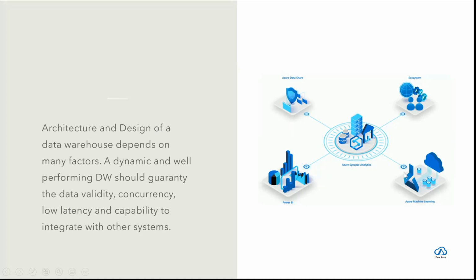So you have AML, Azure Machine Learning. You have all your microservices and other Azure applications. You have your Azure Data Share, which is Azure Data Lake and ADF Data Factory, and your Power BI. So that is a centrally positioned system, and then you can ingest and send out data to all of the surrounding Azure offerings. It guarantees concurrency and validity, of course, because it is a data warehouse and has Spark clusters and Spark cores. The latency will be very low and the availability will be very high.